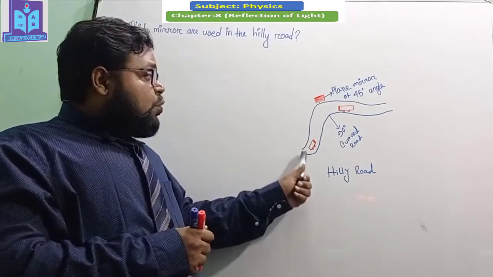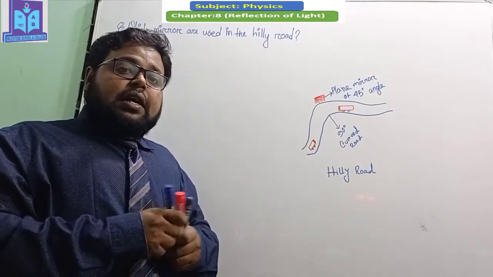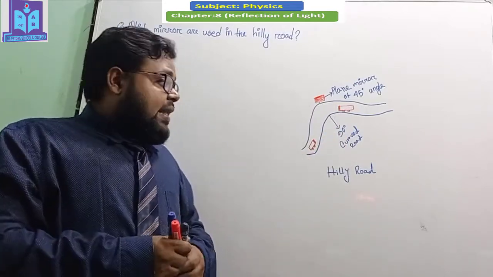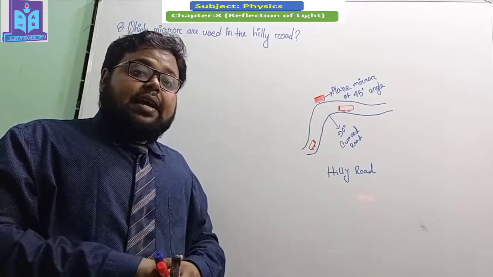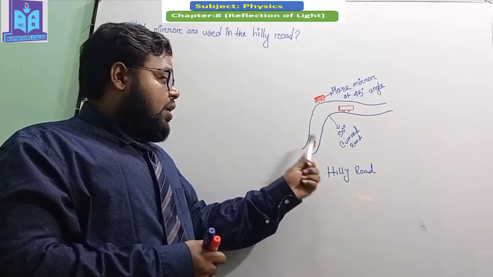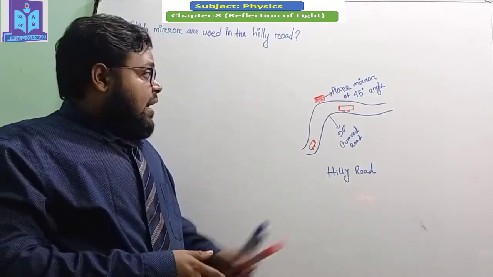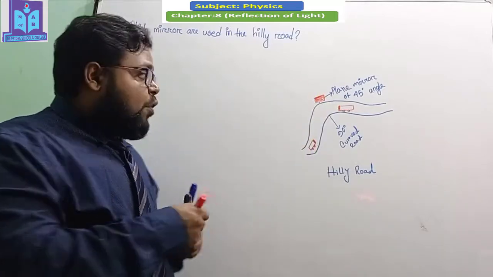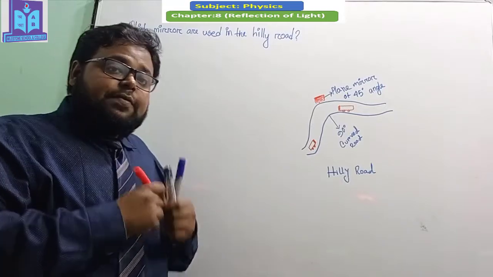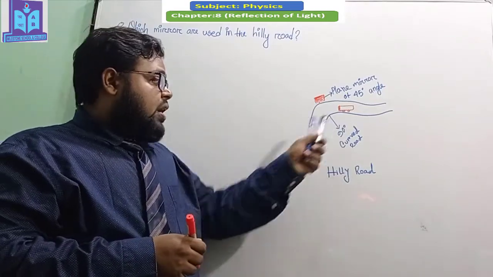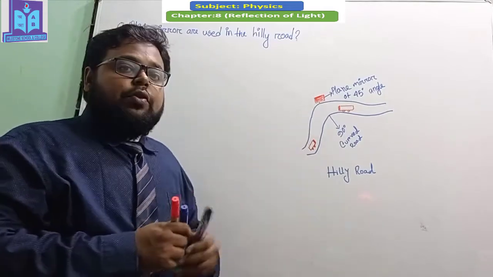If two cars, as you can see, are coming from opposite sides, they will not see each other. So at that time there is a possibility of an accident. So if we place a plane mirror at a 45-degree angle at that place, these two cars can see each other if they look at the mirror.